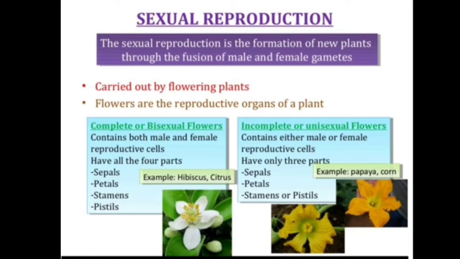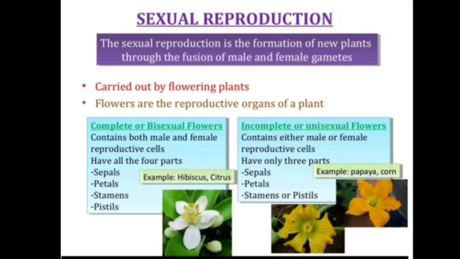The flowers are of two types, that is the complete flower and the incomplete flower. The complete flower is also called a bisexual flower and the incomplete flower is called a unisexual flower. A complete flower contains both male and female reproductive organs, so it is called a bisexual flower, and has all the four parts. The main four parts in a flower are the sepals, petals, stamens and pistils. These four parts are present in a complete flower.